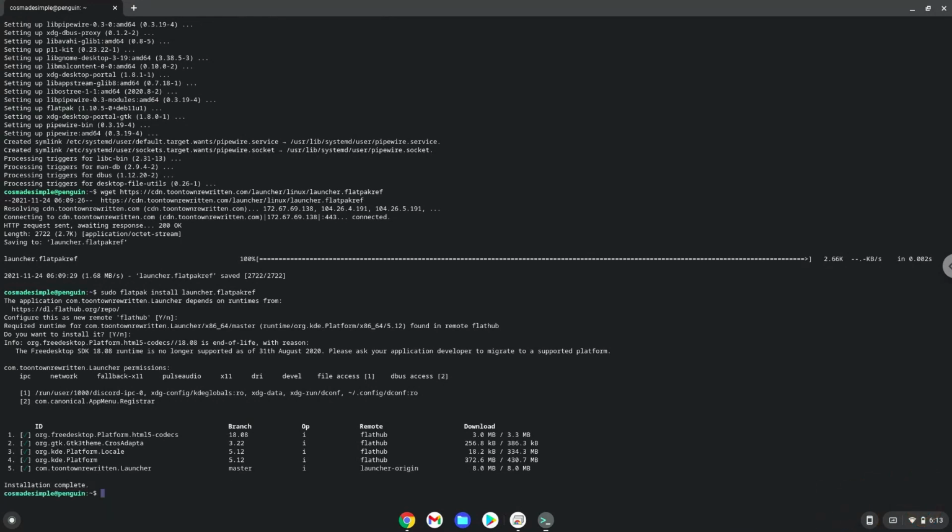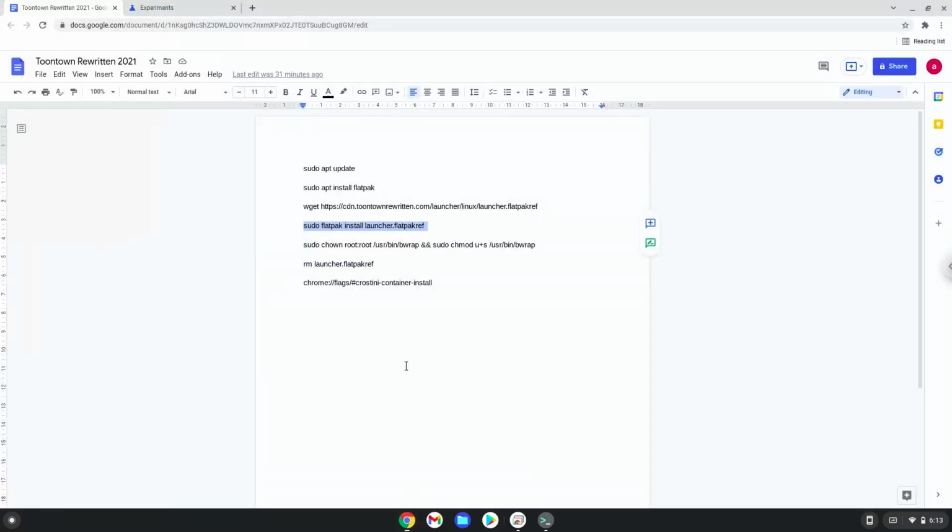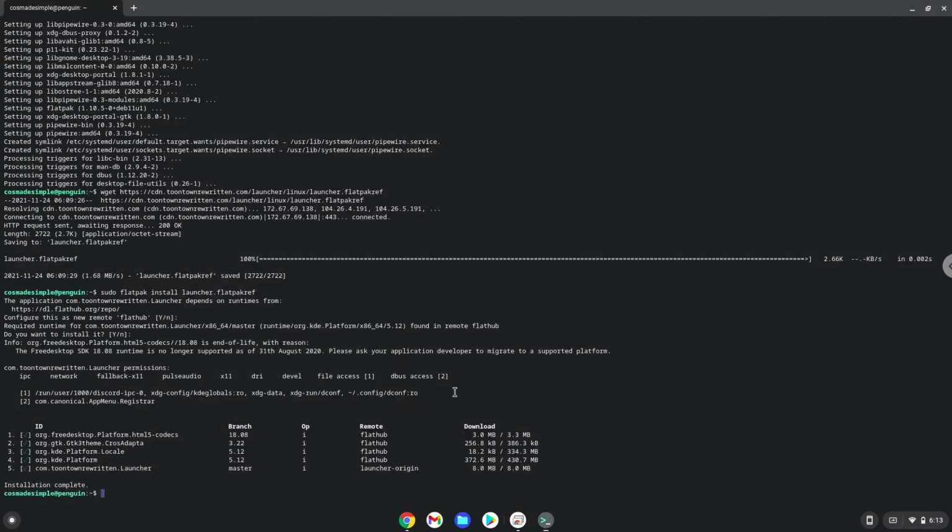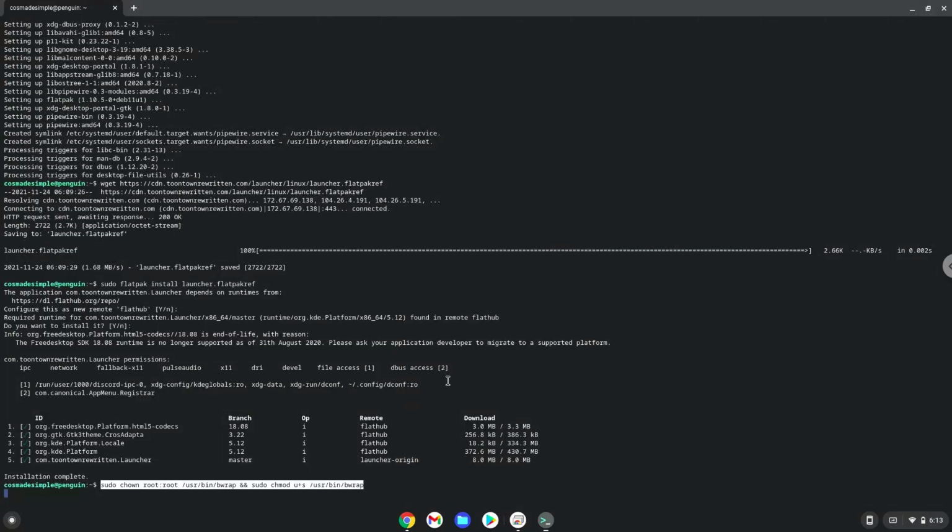Now we will set the permissions for one package so that we can launch Toontown Rewritten. Now we will remove the installer.